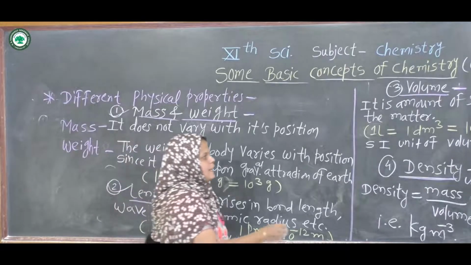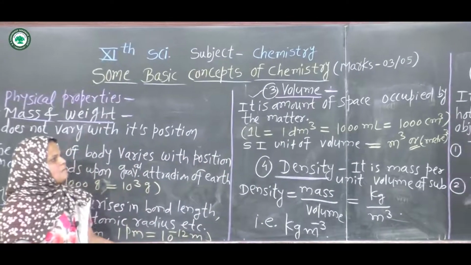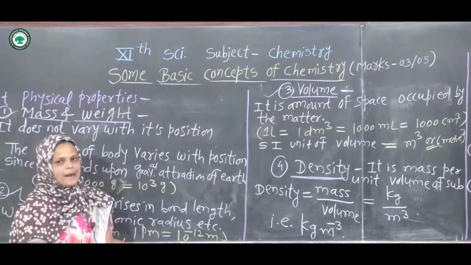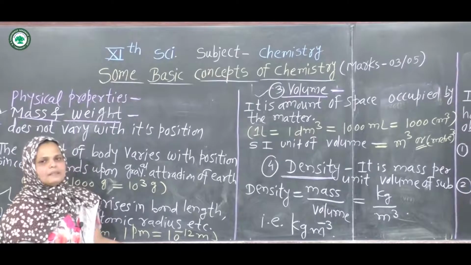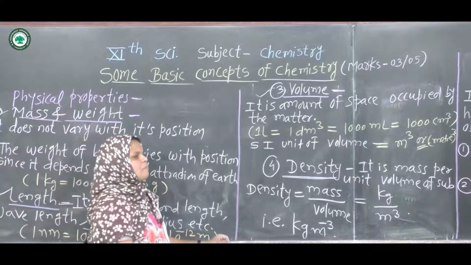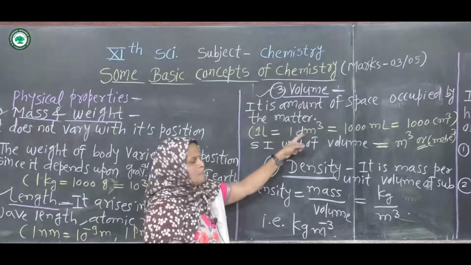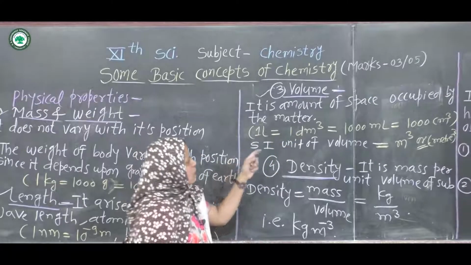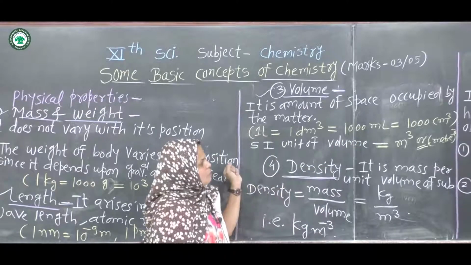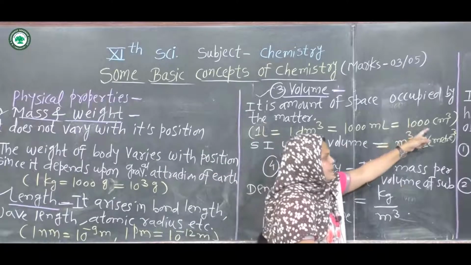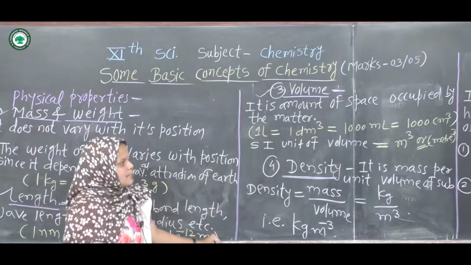Then the third property is volume. Volume is the amount of space occupied by matter. Volume is measured in liter, where 1 liter is equal to 1 dm cube, and 1 dm cube is equal to 1000 milliliter, and 1000 milliliter is equal to 1000 centimeter cube.